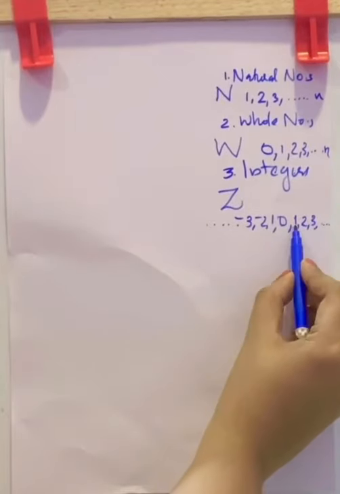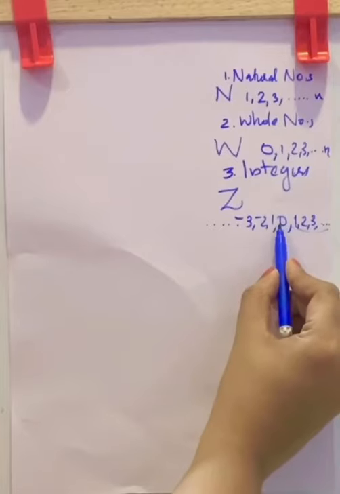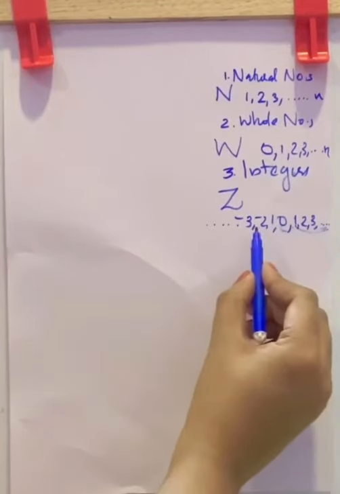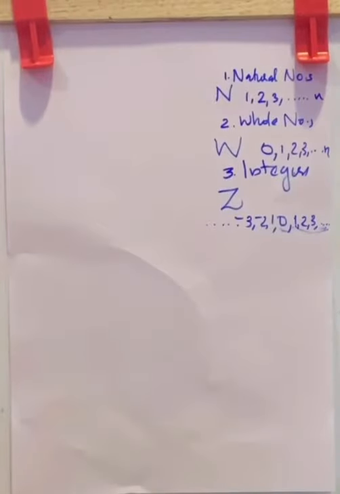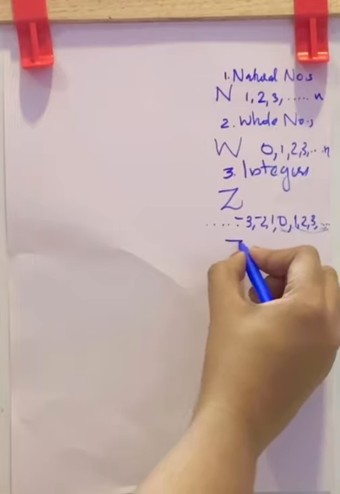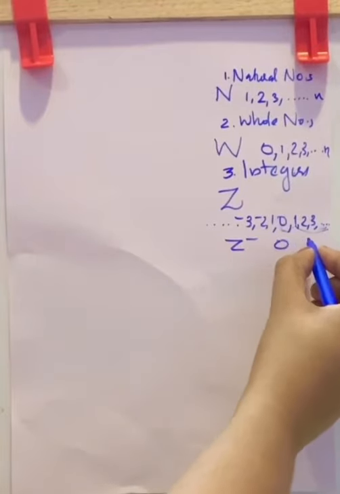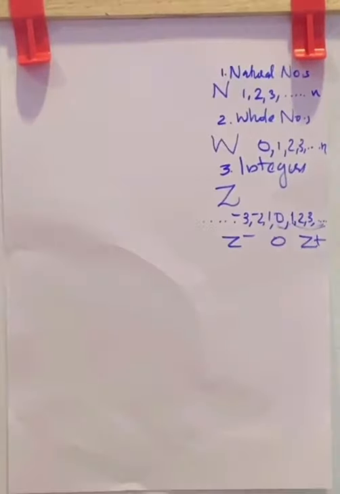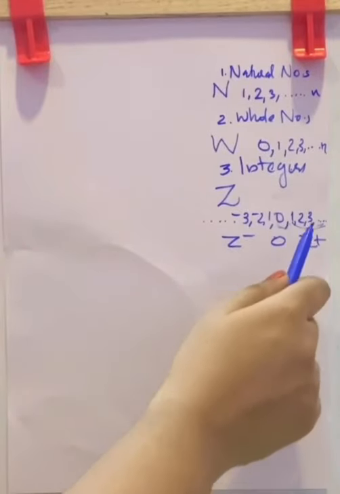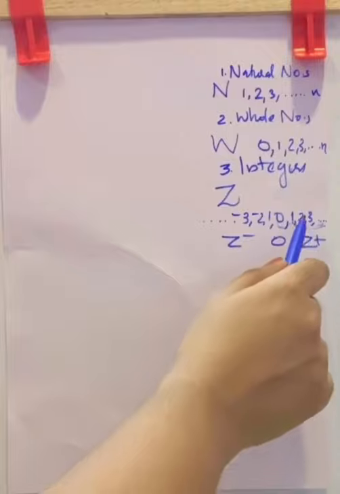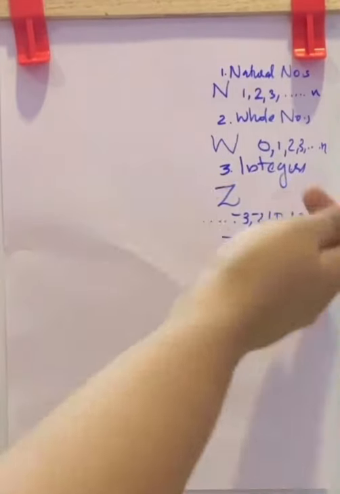That is, natural numbers, including 0 become whole numbers, and along with them, negative numbers make integers. So integers consist of negative integers, zero, and positive integers. Negative integers are denoted Z minus, and positive integers Z positive.